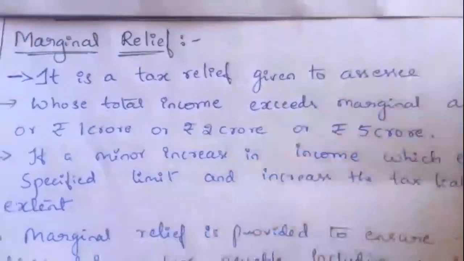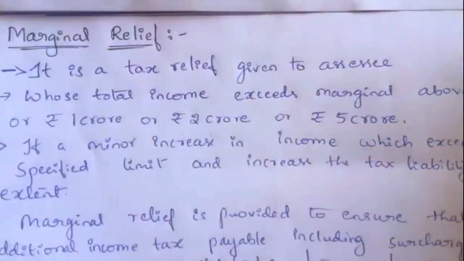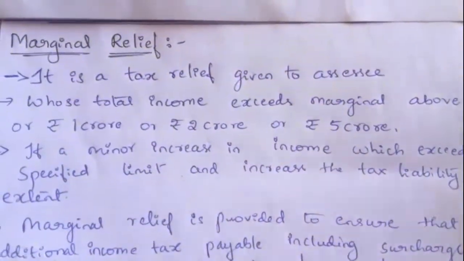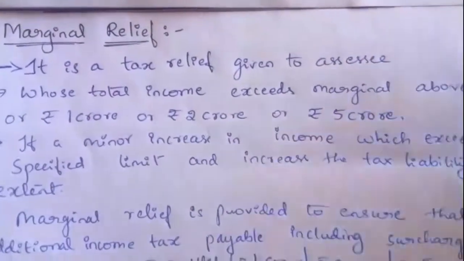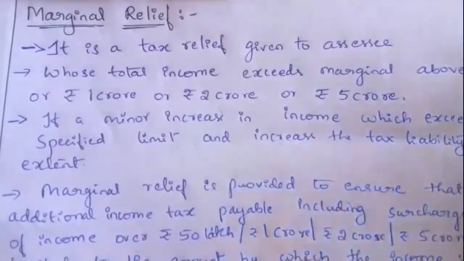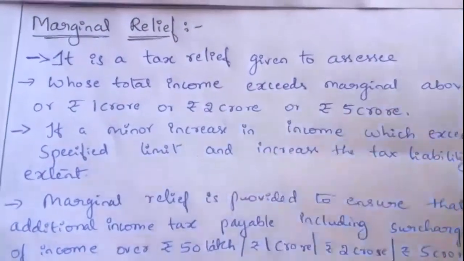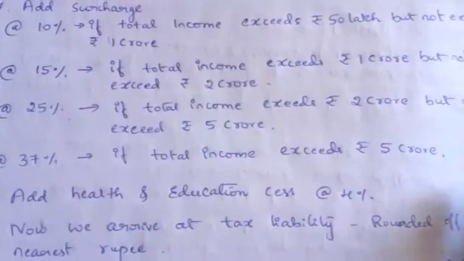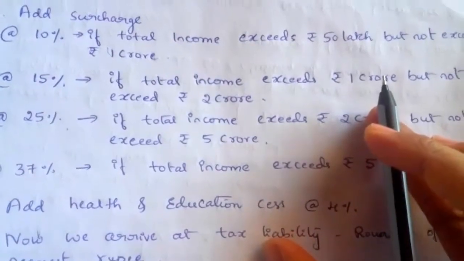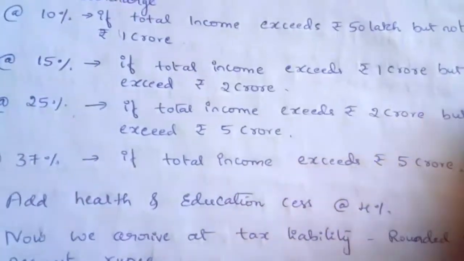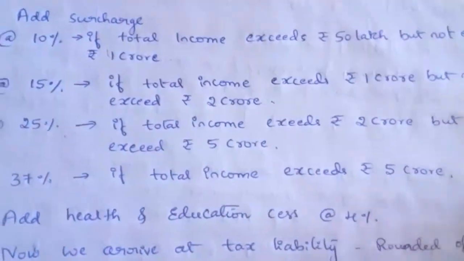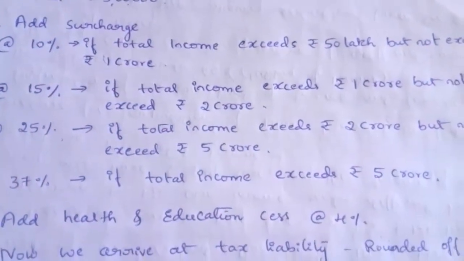Surcharge is an additional tax a taxpayer has to pay to the government if he has a higher income during the particular financial year. So if he earns an income of more than 50 lakh rupees, then he has to pay surcharge to the government. We have already learned this here. If an assessee earns an income of more than 50 lakh, then he has to pay surcharge to the government.